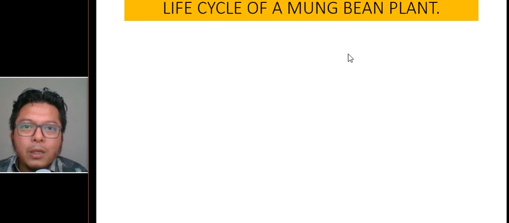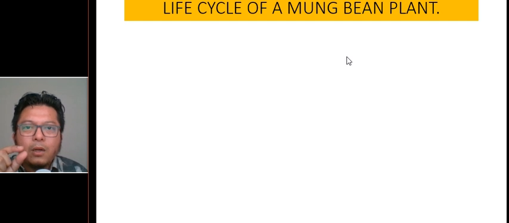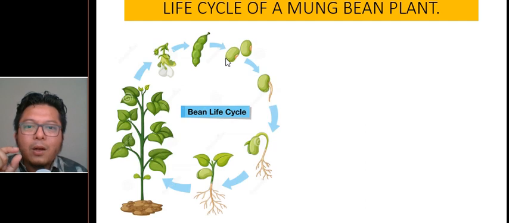Mung beans means kacang hijau. Kacang hijau is a very small bean. When it grows, have you ever eaten tauge? Tauge is from the mung bean plant, from kacang hijau, green bean. Small one, green bean. Now this is the life cycle of the mung bean plant.